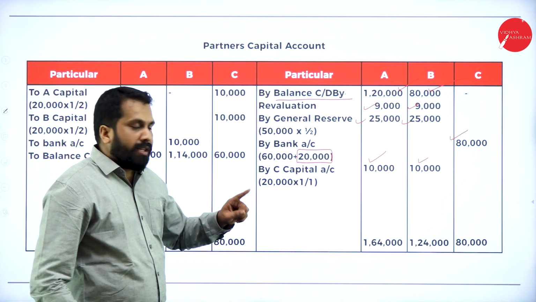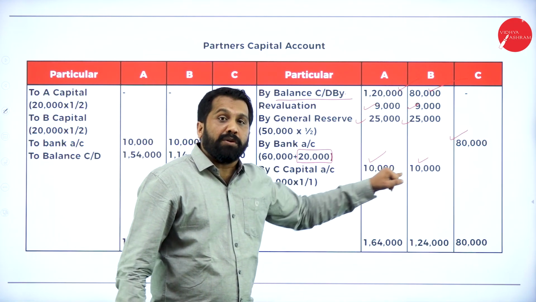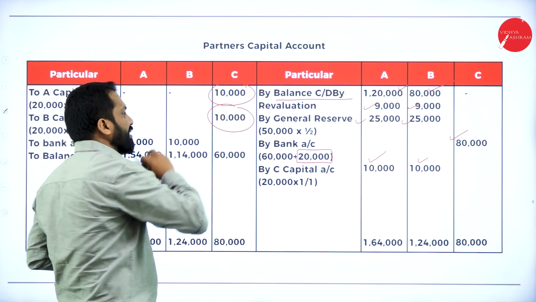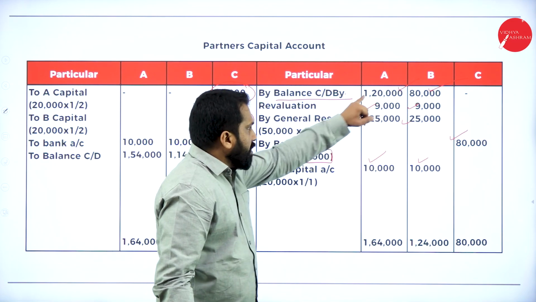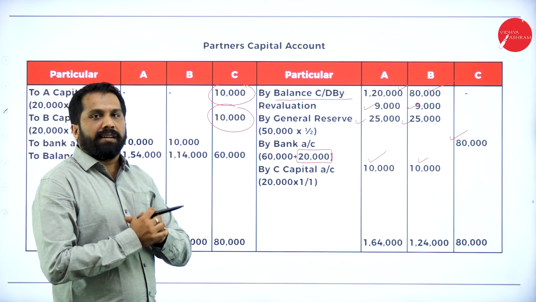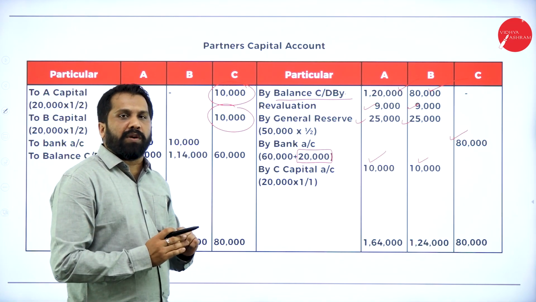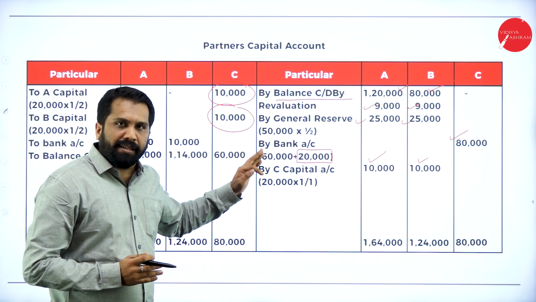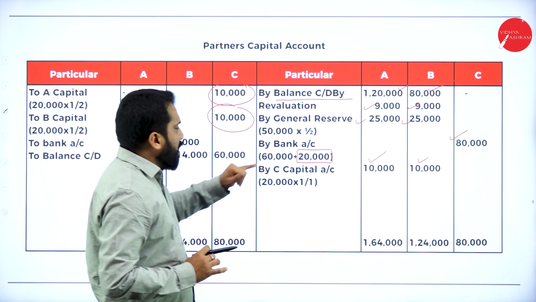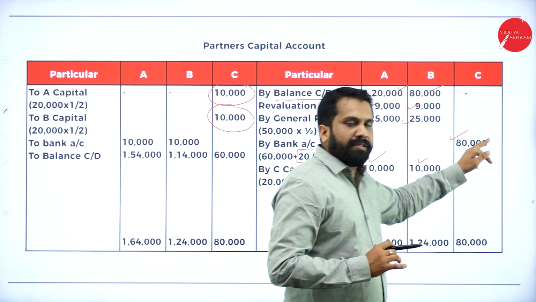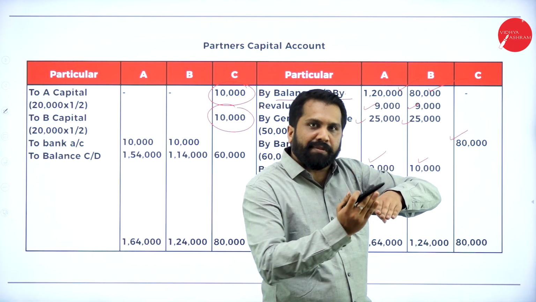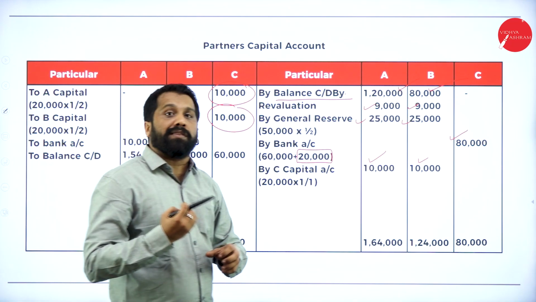Hope you are clear. If you have written 10 plus 10, given by whom? New partner. That is the reason we have to mention it on the debit side also. Credit side, A and B. Debit side, given by whom? C. We have to follow that. Earlier it was not there. Since last 1 year, they have added accounting standard 26. The only change we are supposed to do is, whatever brought by the new partner, 60 plus 20, put it in the C column.